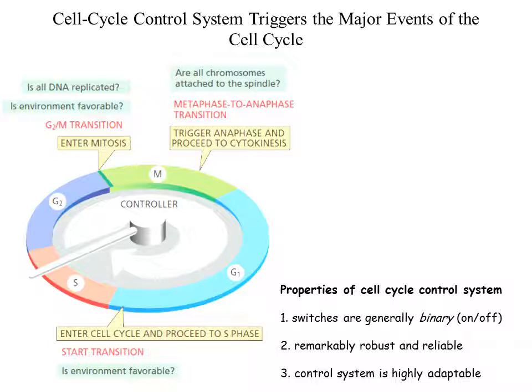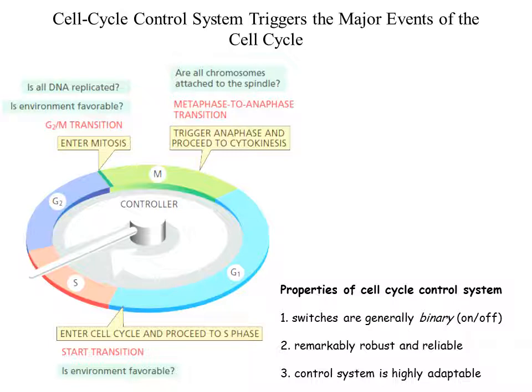Then the next property of this cell cycle control system, or checkpoints, is that they are remarkably robust and reliable. So checkpoints are robust. That means a large cascade of biochemical events is going to control the cell cycle progression.